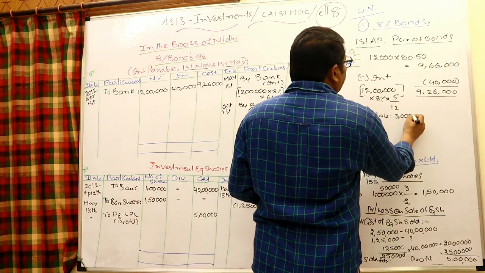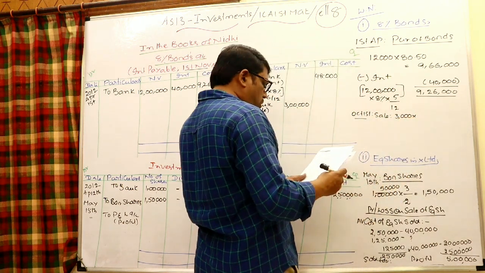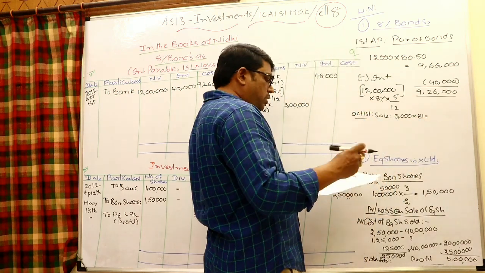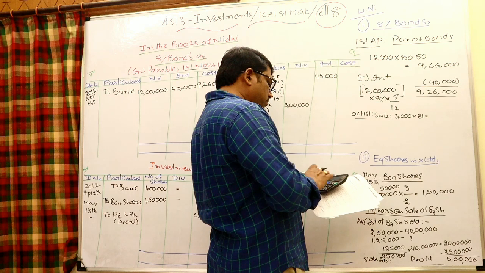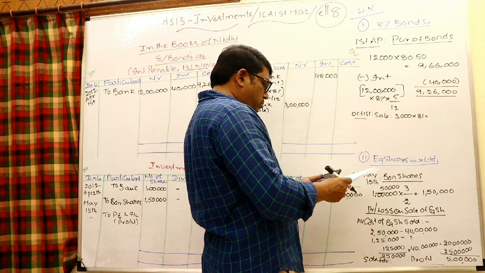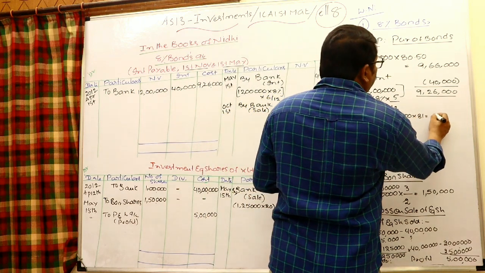3,000 bonds are sold at 81 rupees. 3,000 into 81, 2,43,000.